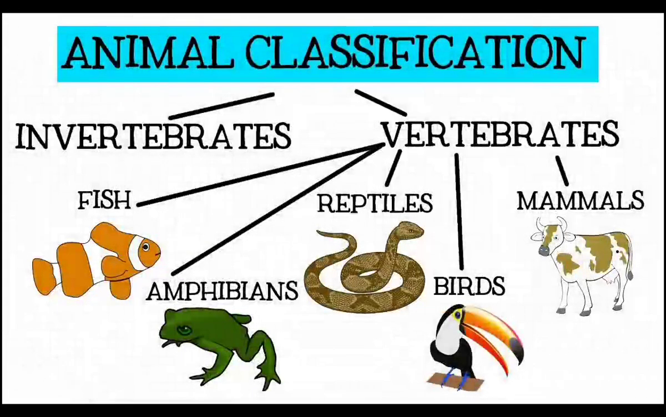Animals are broadly classified into two major groups. They are invertebrates and vertebrates. Invertebrates do not have a backbone, and vertebrates have a backbone. Fishes, amphibians, reptiles, birds, and mammals are the different types of vertebrates. This kind of grouping is done on the basis of some principles. In this video, we are going to discuss the basis for classification.